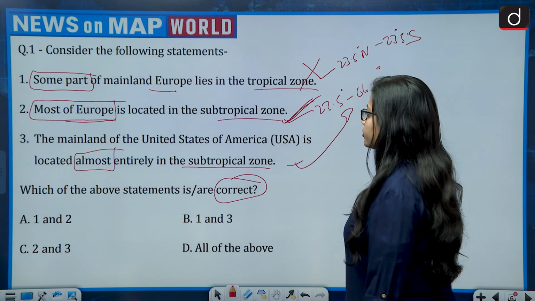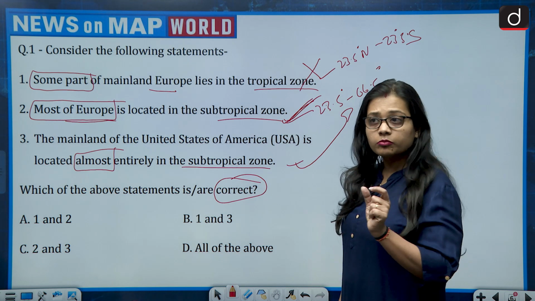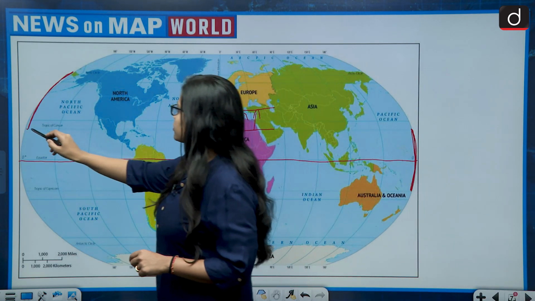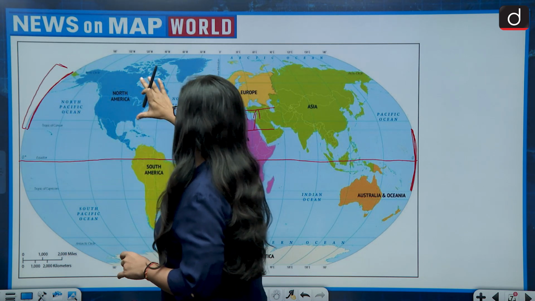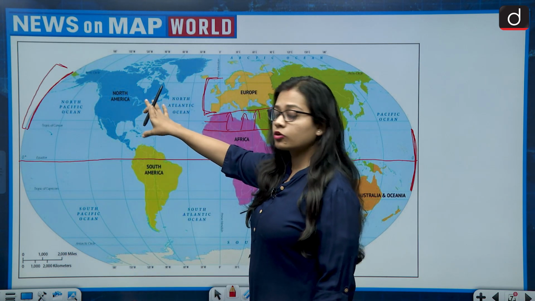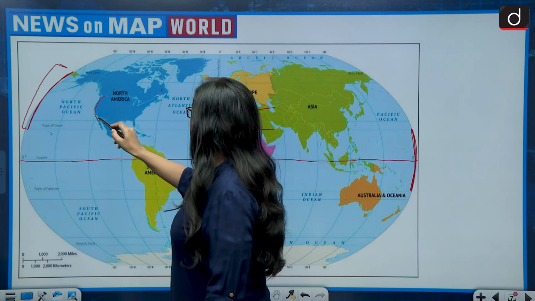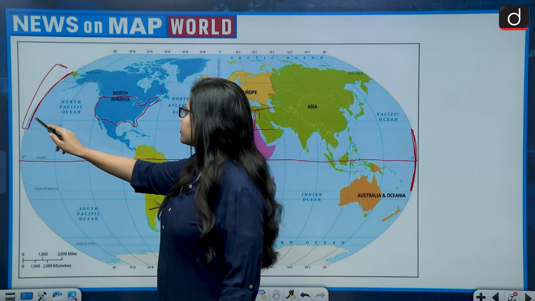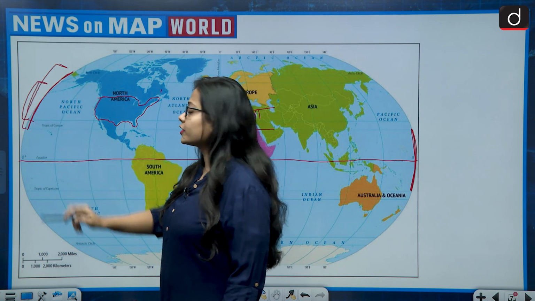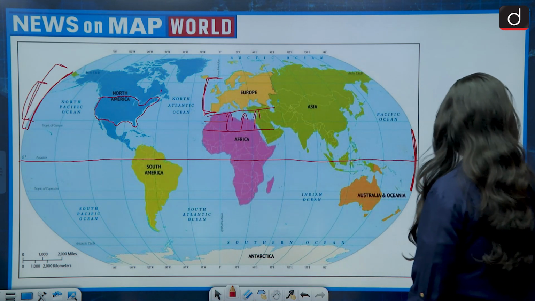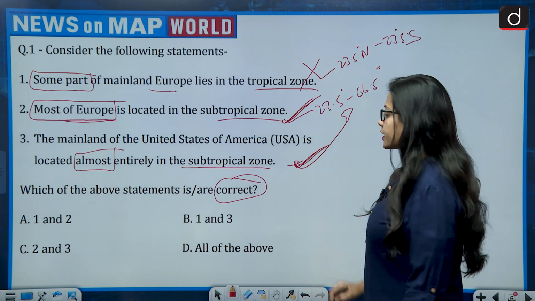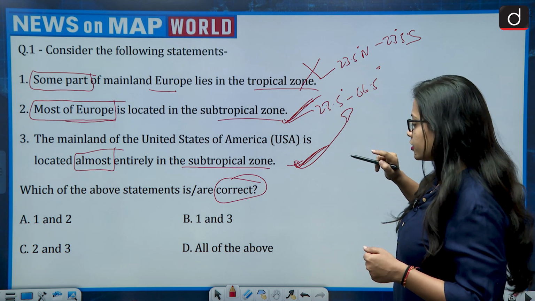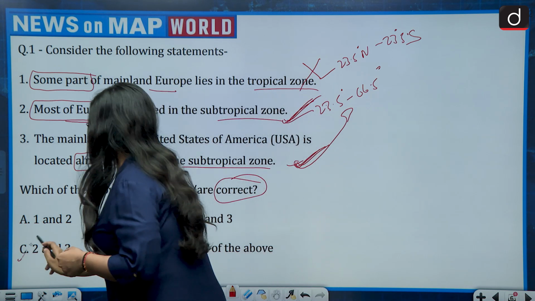Third, the mainland of the United States of America is located almost entirely in the subtropical zone. So let's see. So as we discussed, so this is the subtropical zone. Let's see, this is the North American continent and US lies in the North American continent. So this is the location of the United States of America, and very clearly it is also lying in the subtropical zone, majority of the US. So the third statement also becomes correct, and we have to talk about the correct statement. First is wrong, second is right, third is right. It means 2 and 3. So the correct answer is option C, that is 2 and 3.